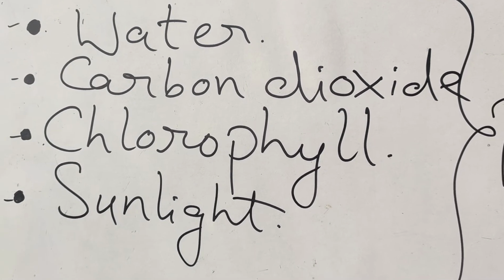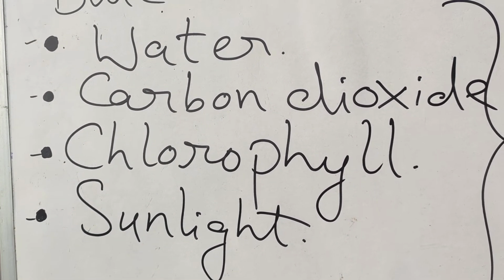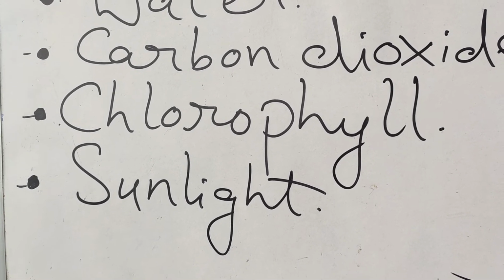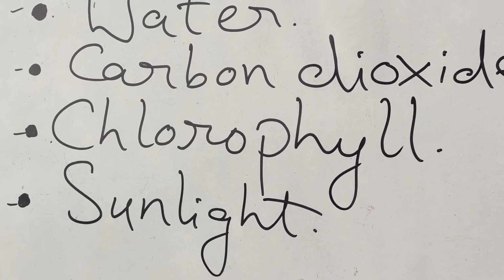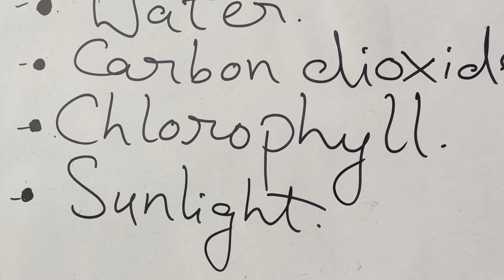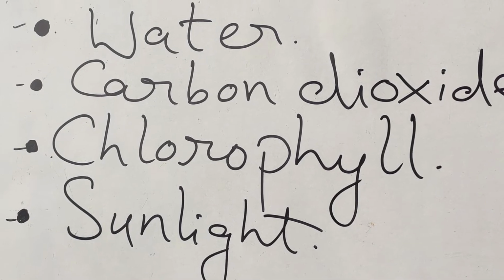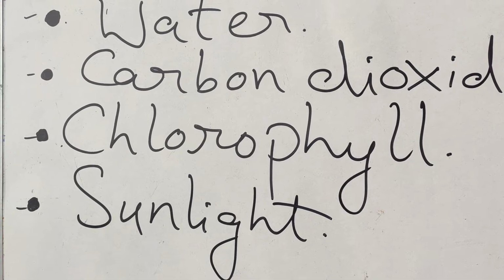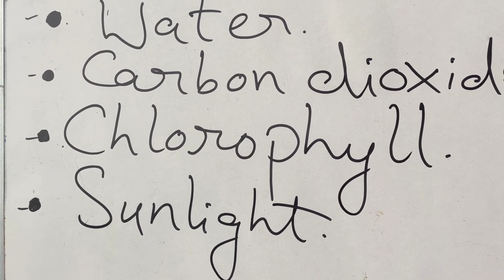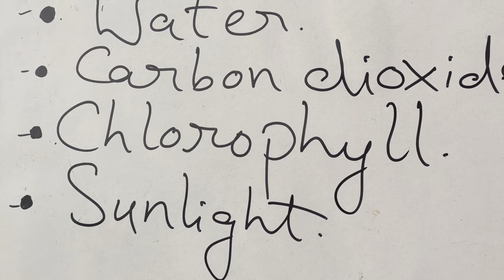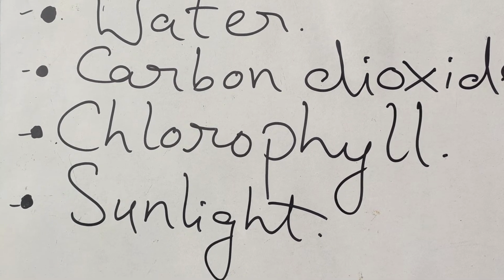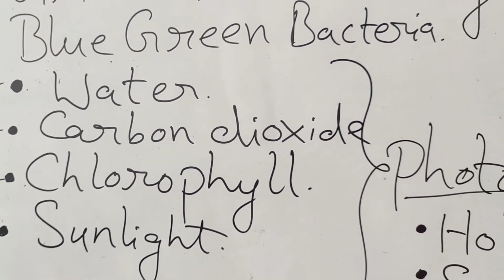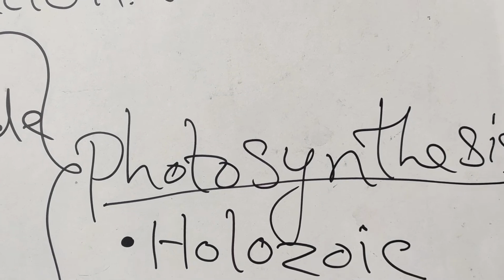The last activity is related to sunlight, which is another factor for photosynthesis. For this again you have to destarch a plant, then take out one leaf and perform the starch experiment. You will see that since it was kept in darkness, it could not do photosynthesis and it does not turn blue-black, indicating that no starch is produced. So plants need all these raw materials for the process which is called photosynthesis.